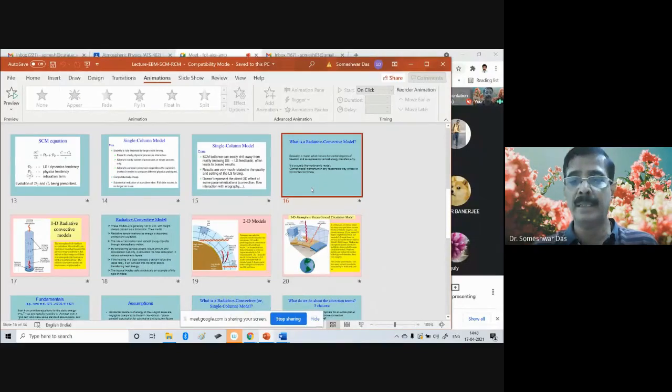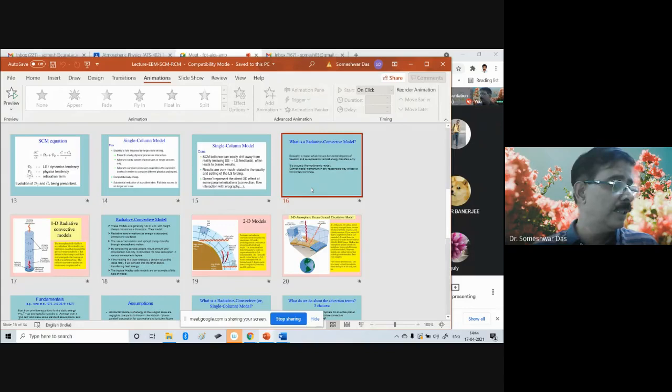So in the morning, we have been talking about a hierarchy of models: simple models, intermediate models, and complex models. And today we talked about the simple models. Among the simple models, generally we consider the EBM, that is the energy balance model, the SCM, that is the single column model, and the RCM, the radiative convective model.